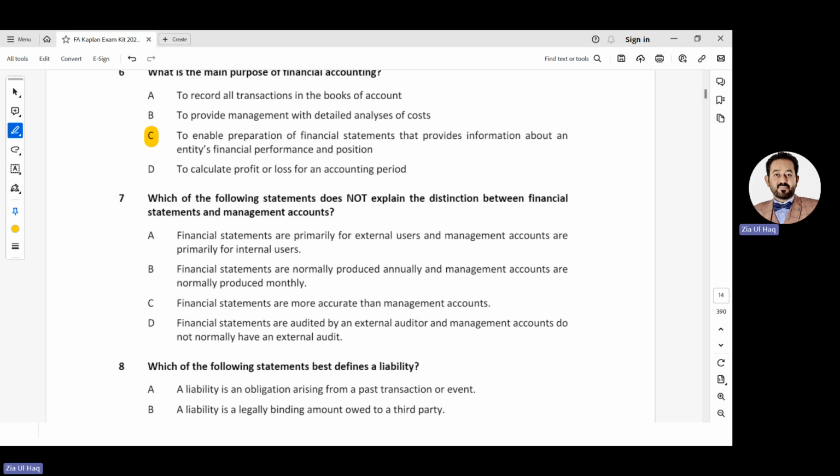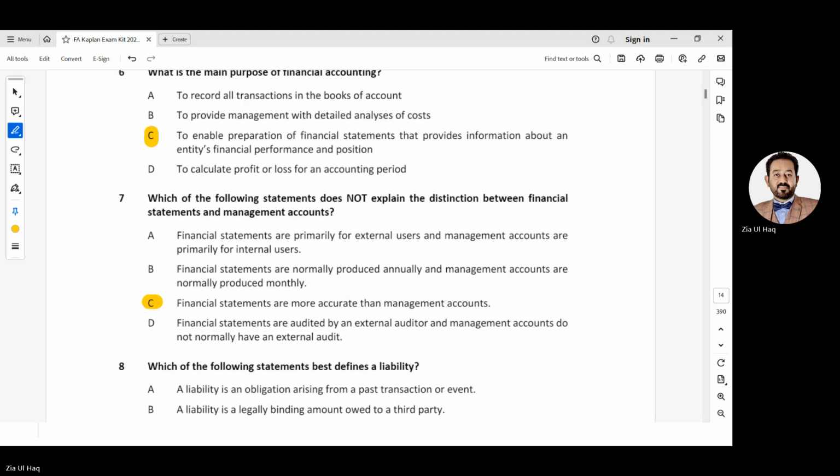Financial statements are more accurate than management accounts. Both should be accurate. It doesn't mean management accounts should be inaccurate. No. Financial statements are audited by an external auditor. Yes, the audit is compulsory and management accounts do not normally have an external auditor. There is no audit requirement for management accounts because they are not legally required. So A, B, D are true, but C is not correct.